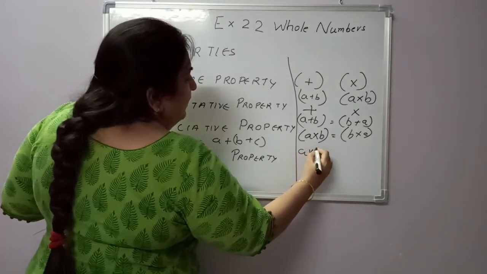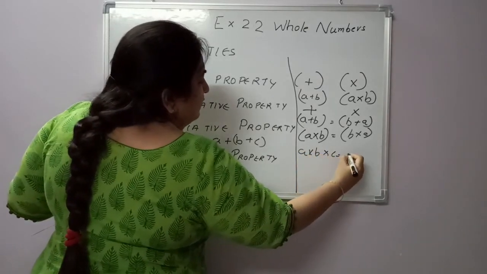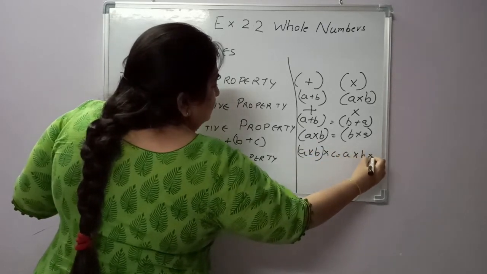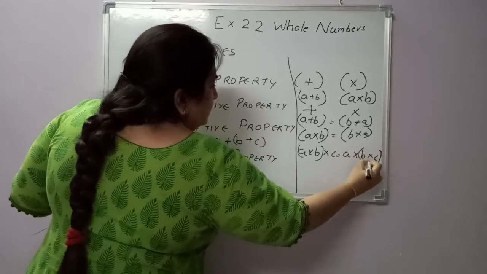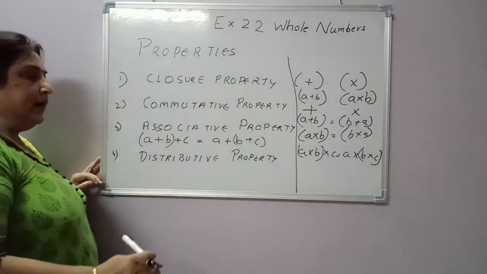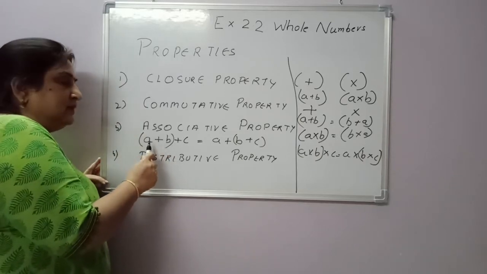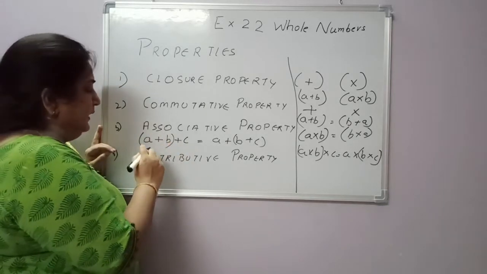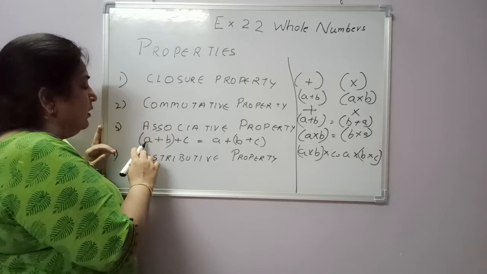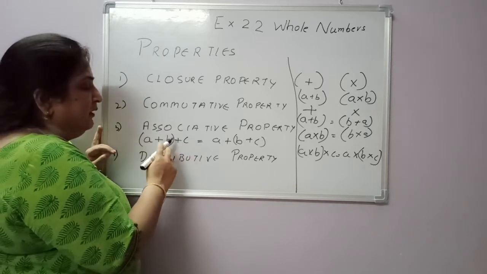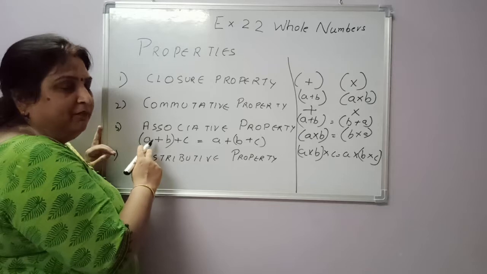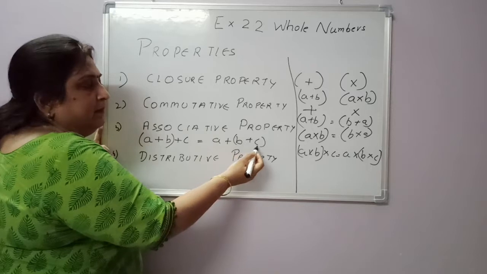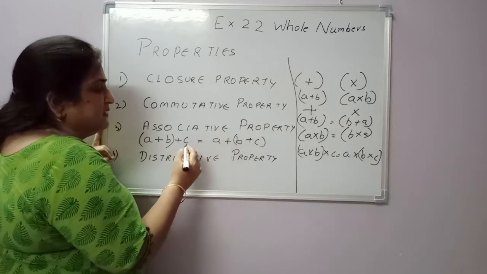A multiplied by B multiplied by C is equal to A multiplied by B multiplied by C with a different grouping, students. Okay, understood? Let's say we take A as 2, B as 3 and C as 4. 2 plus 3, again we add both of them, 5 plus 4 is 9. Here also 2 plus 3 plus 4, add these and we'll get the answer 9.